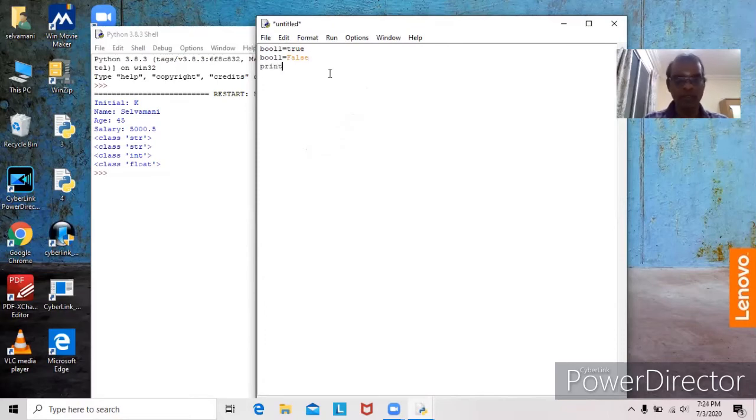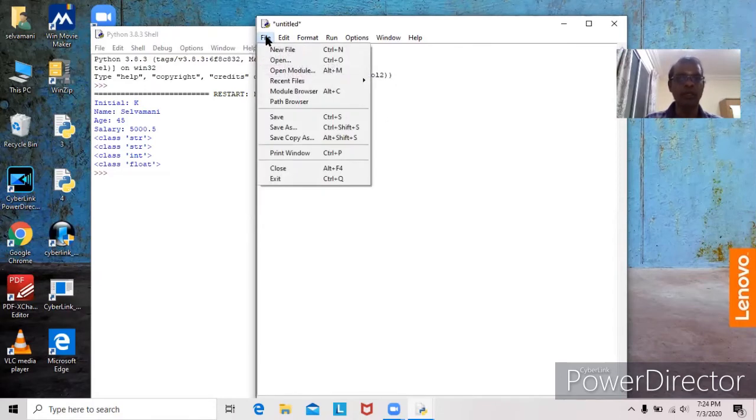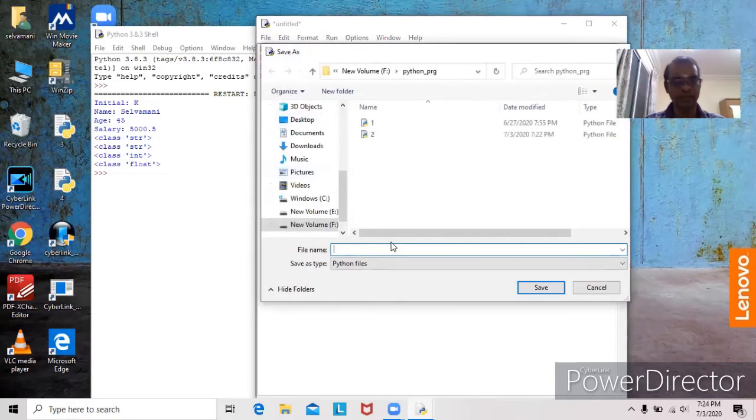Now I would like to display bool 1, that is, the value available in bool 1 as well as bool 2. Instead of bool 1, true should come. Instead of bool 2, false should come. Similarly, I would like to display the data type of bool 1 and then the data type of bool 2. Here we need Boolean. Here also we need Boolean. Now we will see. I would like to save the program as number 3.